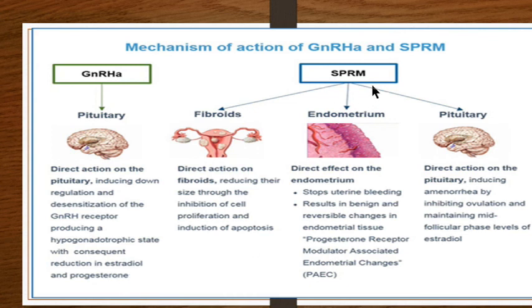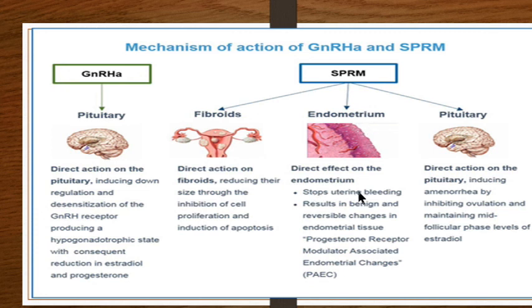What about the modulators? They have a direct action on the pituitary and produce amenorrhea by inhibiting ovulation and maintaining the mid-follicular phase level of estradiol. So estradiol is not much affected. What about fibroids? They have a direct action on the fibroids, reducing their size through inhibition of cell proliferation. We saw apoptosis. And of course, being a progesterone modulator, it would have its effect on the endometrium as well.